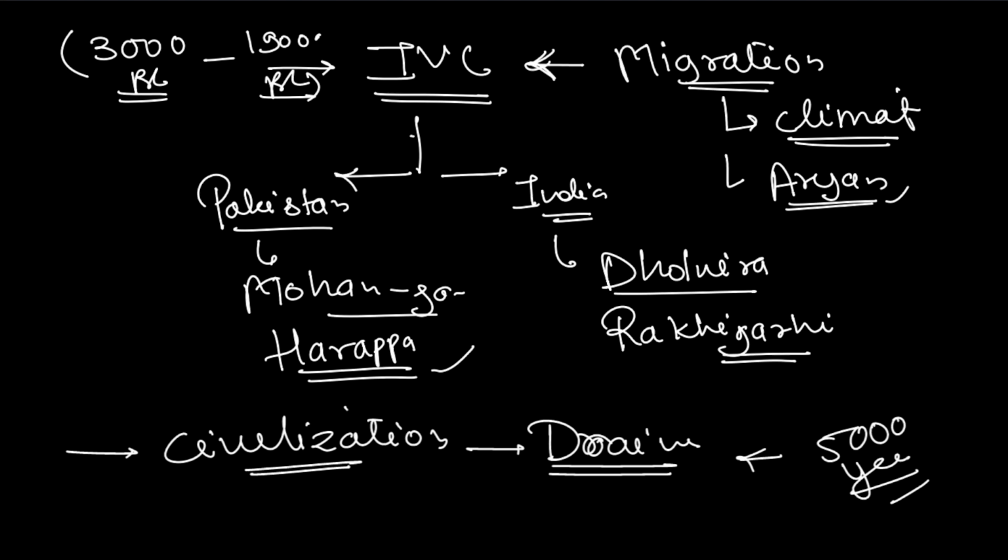Let's come to the next part, which is the Vedic period. Vedic period was the first literary source. We cannot study and read the language of the Indus Valley civilization. There was a person known as James Prinsep. He tried to see and understand the IVC language. So next we come to the Vedic period.